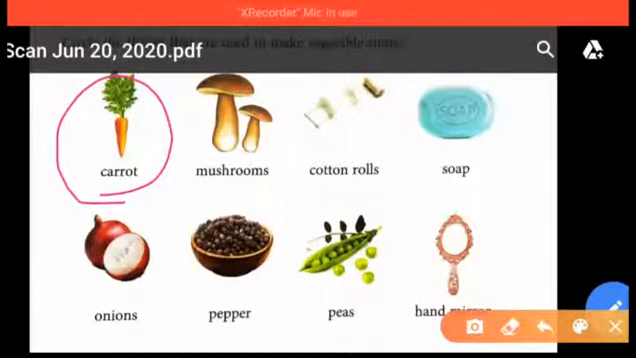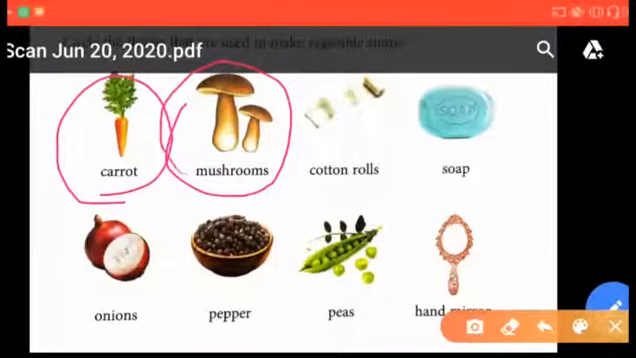Next is mushroom. Mushrooms are also vegetables, so we use mushroom in vegetable soup, right? You have to make a circle here too. Now next is cotton rolls. Cotton rolls are not edible things, so we never cook cotton. That's why we have to leave it as it is. Now next is soap. Soap is also not an edible thing. That means we have to leave it as it is.